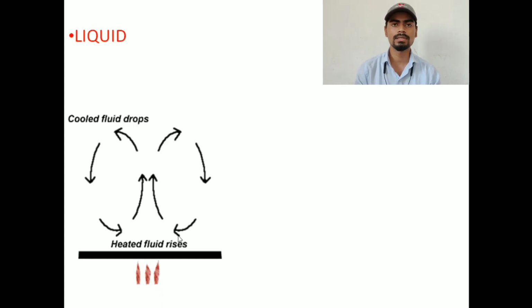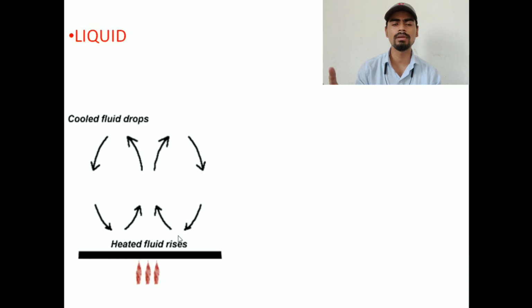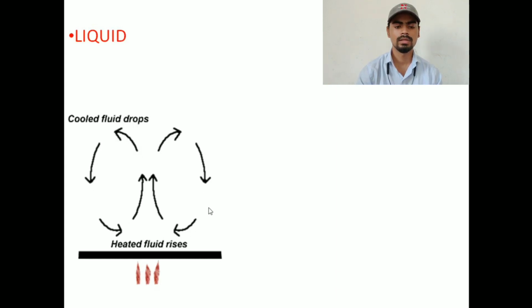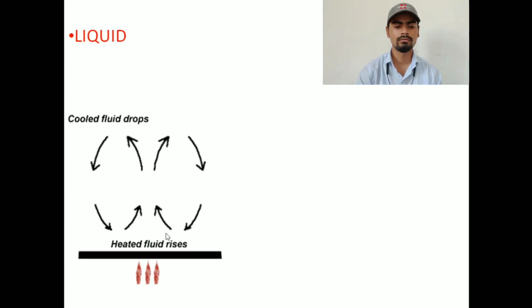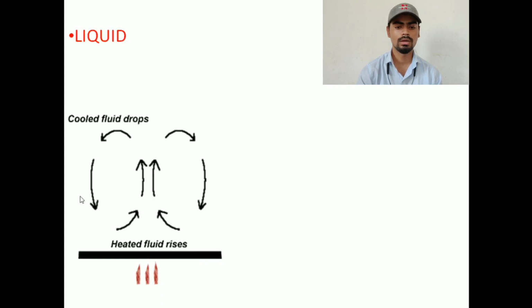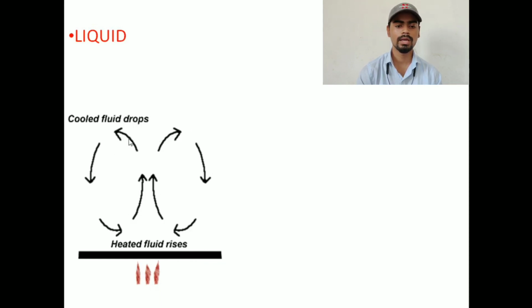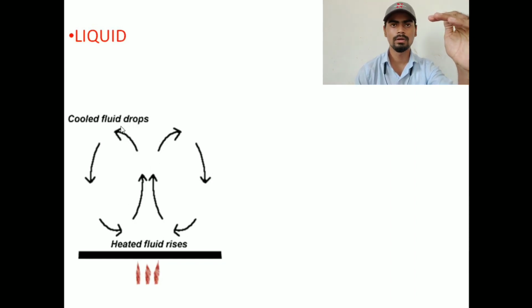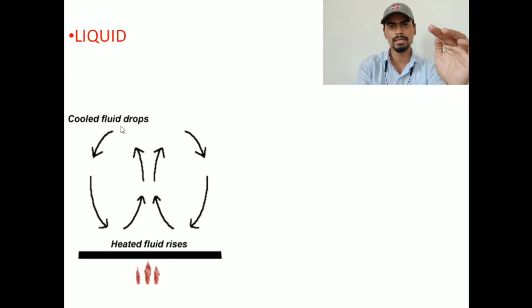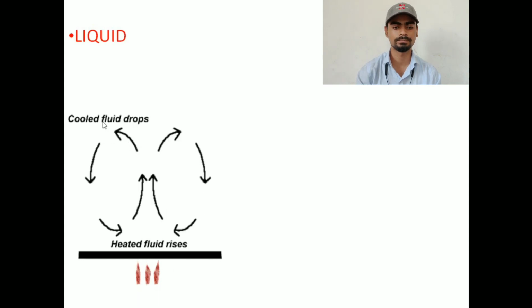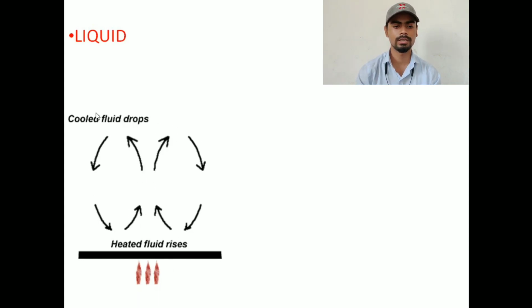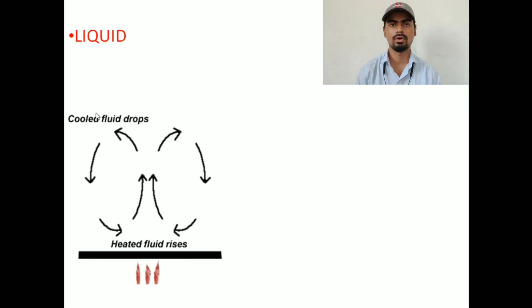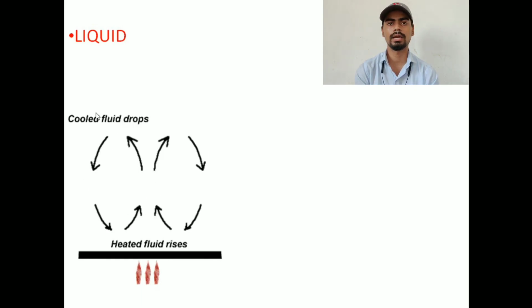So the density at the bottom will be very less, so these molecules will move to the upper position, while the molecules which are on the top will try to take the place at the bottom. This thing continues, as a result the water gets boiled.